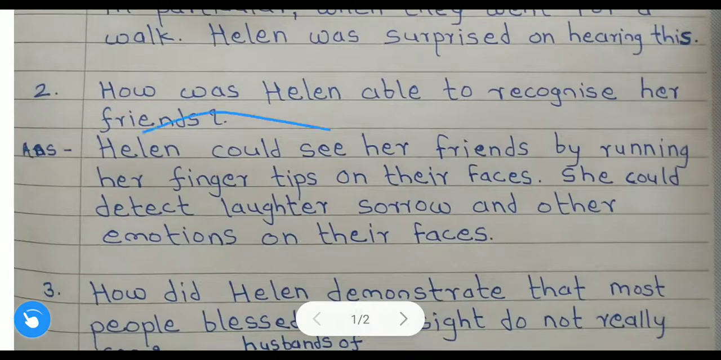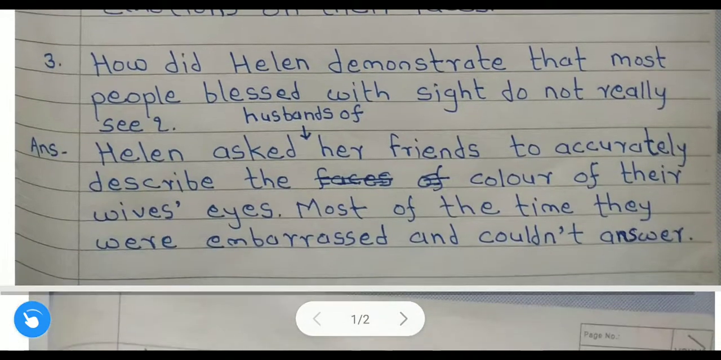The answer is given here. Helen could see her friends by running her fingertips. Running means, you can say, by touching her fingertips on their faces. She could detect, detect means identify, laughter, sorrow and other emotions on their faces. Here give a comma after laughter, I forgot to give a comma. Now let us discuss the third question.